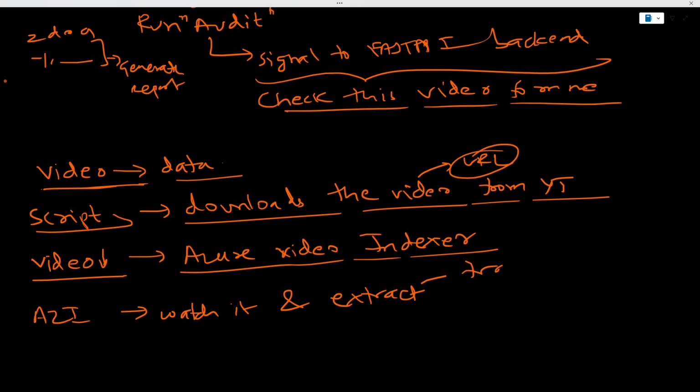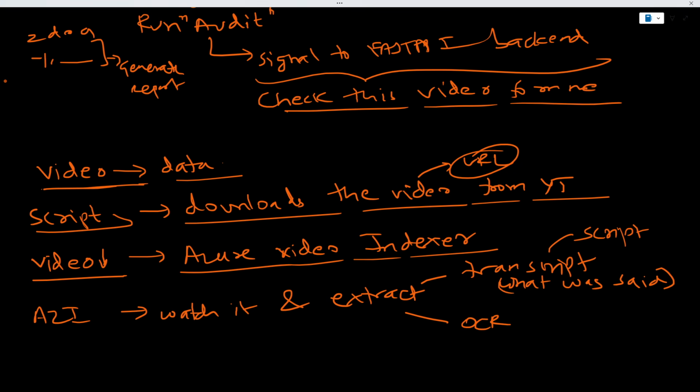It will extract the transcript. You can think of the transcript as the script. Whenever a hero or a heroine or an actor is saying some dialogues, that is nothing but the transcript. The transcript is nothing but what was said in the video. And along with this, it is also going to perform OCR. OCR means text written on screen.